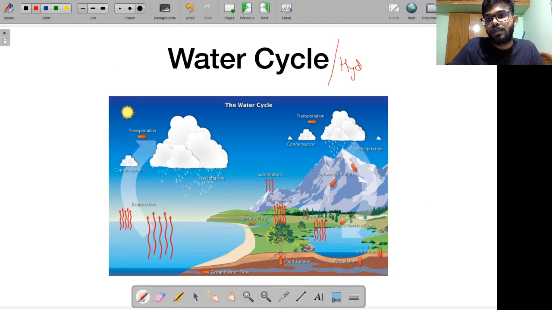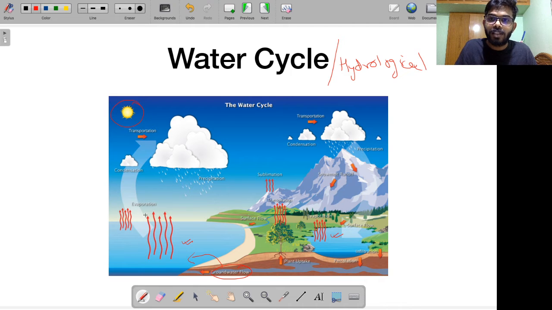Okay, it's also called the hydrological cycle or water cycle. Okay, it's very simple to understand. As you can see, you have water present over here in lakes, and water present in the sea. You have water present in the groundwater. From the groundwater, some of it flows into the oceans, some into the seas. From here, because of sunlight, the process of evaporation takes place. Evaporation means water from the liquid form is getting converted into the vapor form, right? So that's what this is, evaporation.